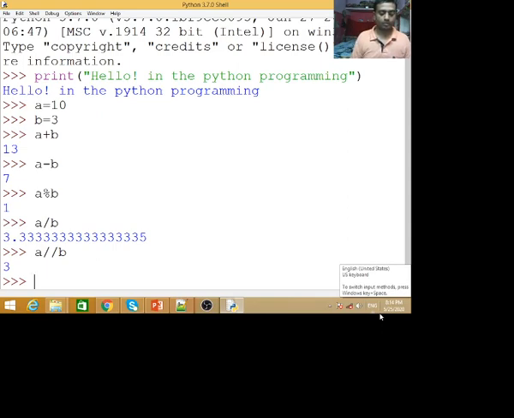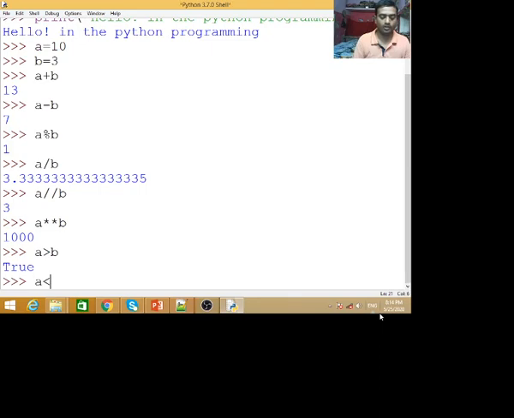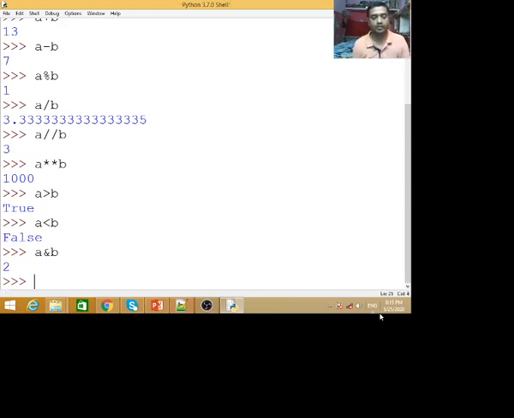Now the power operation, the exponent operator, a star star b, that is 1000. If a is greater than b, that will return True. A less than b will return False. And if we use the AND operation in binary, a and b, it will return 2.